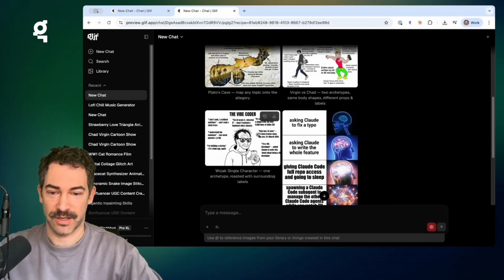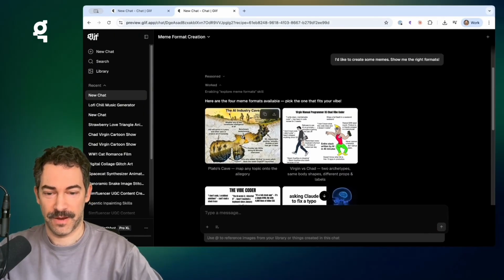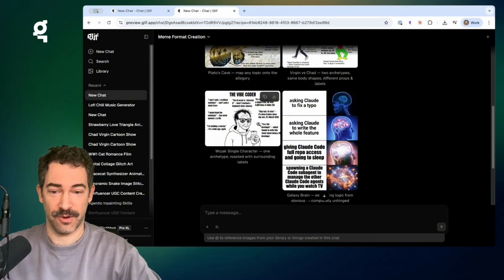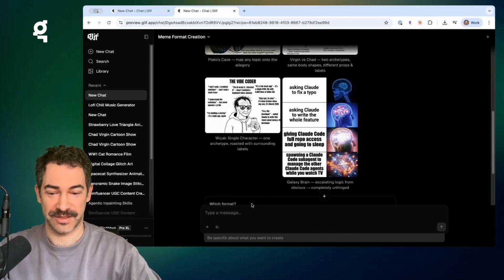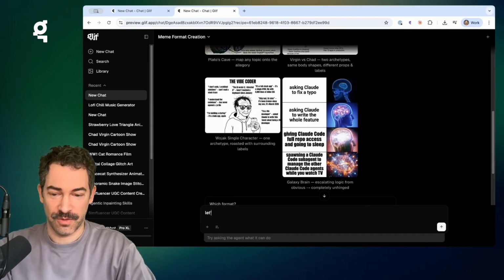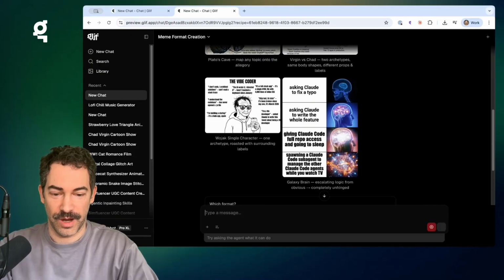So here it's giving us the option to do the Plato Cave meme, Virgin versus Chad, a Wojak vibe coder meme, or the Galaxy Brain one. Let's do Wojak on doing product demos that hopefully will go well.